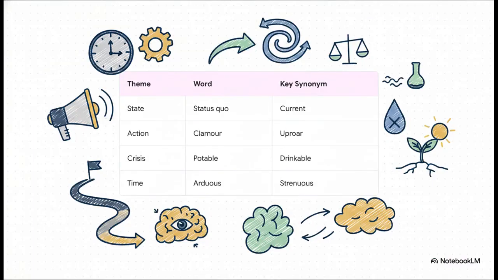So the crucial point is, Section 5, Your Vocabulary Prodigy Toolkit, putting it all together. I highly encourage you to take a mental screenshot of this summary table. Or heck, even pause the explainer right here and write it down. See how thematic chunking helps? We've got the state of things with status quo and arbitrary, action and reaction, giving us clamor, vehemently, and composure. The language of crisis tying together potable, contamination, deleterious, and ameliorate in a logical story. And finally, time and awareness with arduous, transient, lodge, and cognizant. Grouping them by how they actually function in the real world helps lodge these words permanently into your brain, rather than just memorizing a random list.